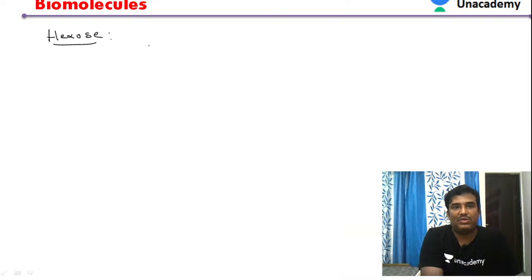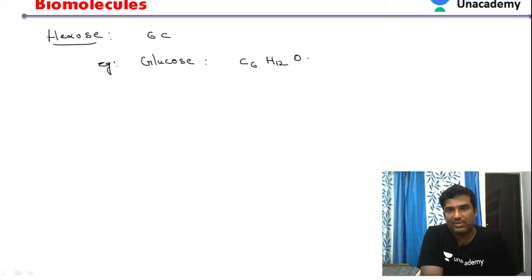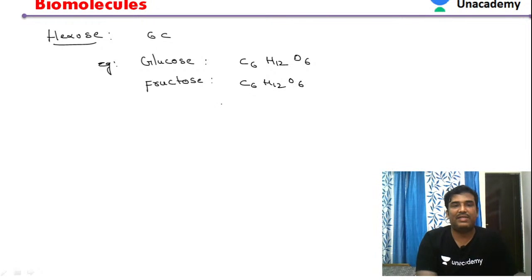Hexose is a monosaccharide that is made up of 6 carbons. The best example is glucose. Everybody knows from the lower classes, glucose is C6H12O6. This is the molecular formula of glucose. Fructose is also made up of 6 carbons and has the same molecular formula, C6H12O6. These are the best examples of hexoses.